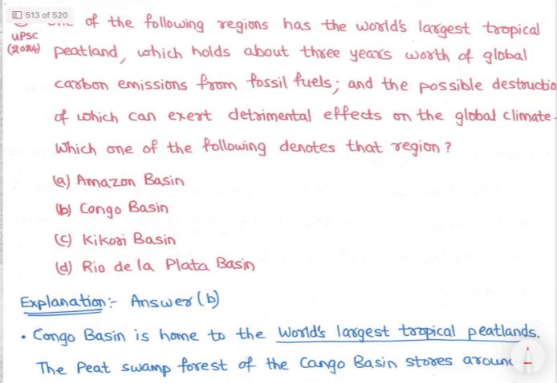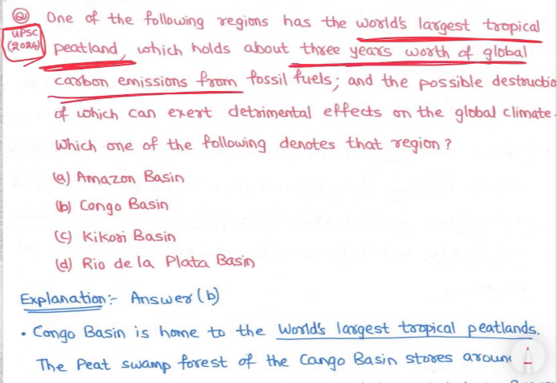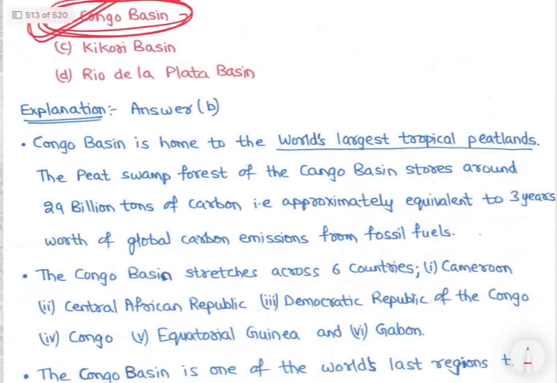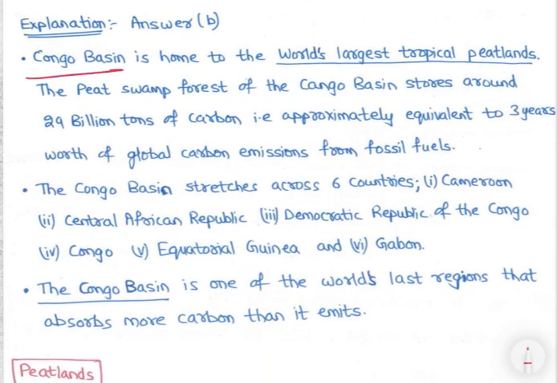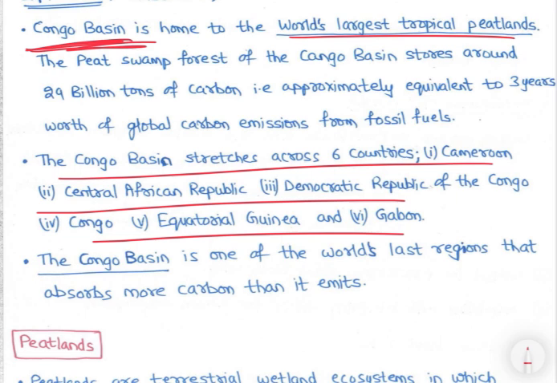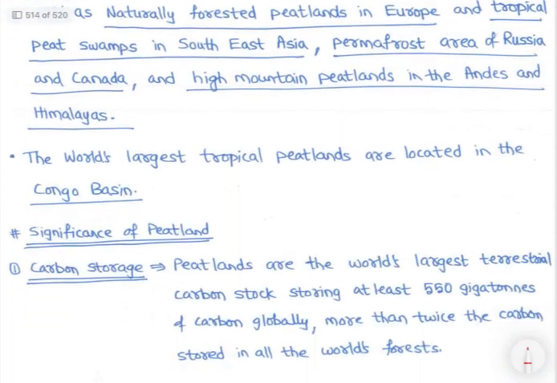Then next is with respect to peatland. See, UPSC 2024, right? Question: which one of the following is the world's largest tropical peatland which holds 3 years worth of global emissions of fossil fuel? So that year this was in current affairs, right? So Congo Basin, ठीक है, peatland से, and I have given information with respect to peatlands क्या होती है, right? So what are peatlands? You can just go through the notes and you can understand it, right? So Congo Basin कहाँ है, all these things, you can just simply go through and read.